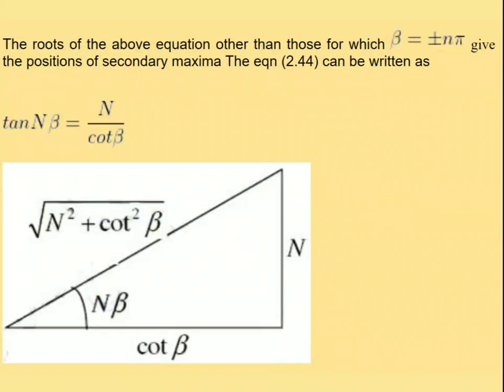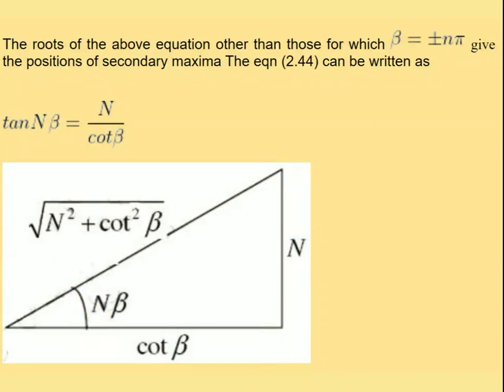Now the roots of the above equation, other than beta equal to plus or minus n pi, give the position of secondary maxima, because beta equal to plus or minus n pi gives the condition for principal maxima. So simply we omit that value. Here this is a triangle, with sides cot beta and n.